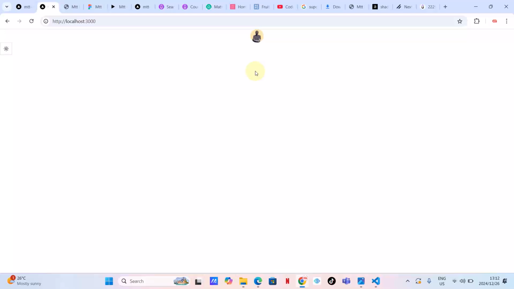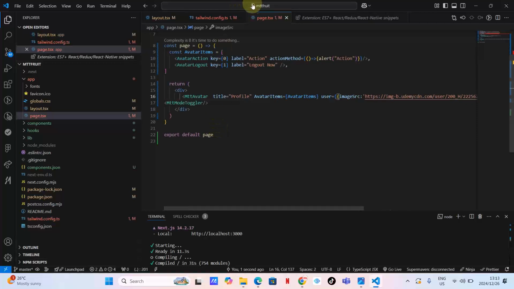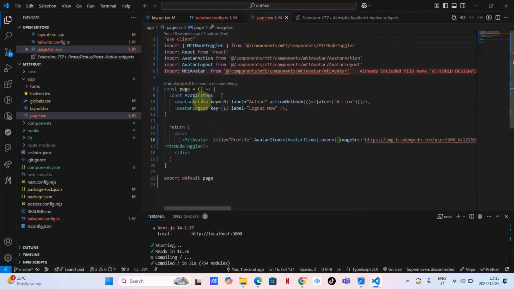What else can we do now? Let me teach you about how this works. Here, this is going to alert something, and here, this is the logout route. I'm not going to talk much about the logout route because I'm not going to implement it, but I just want to show you how this works. This Mtt avatar, I've created this component in such a way that it consumes some item, which is avatar item, that list of items. So here is an avatar action.